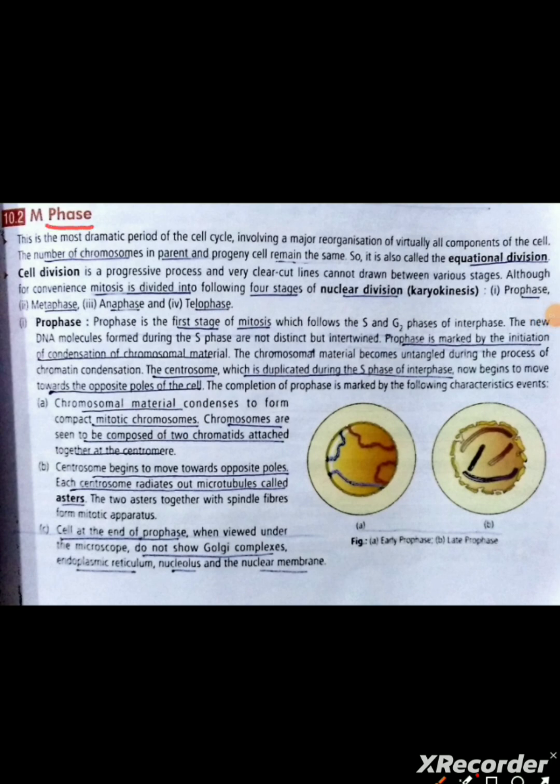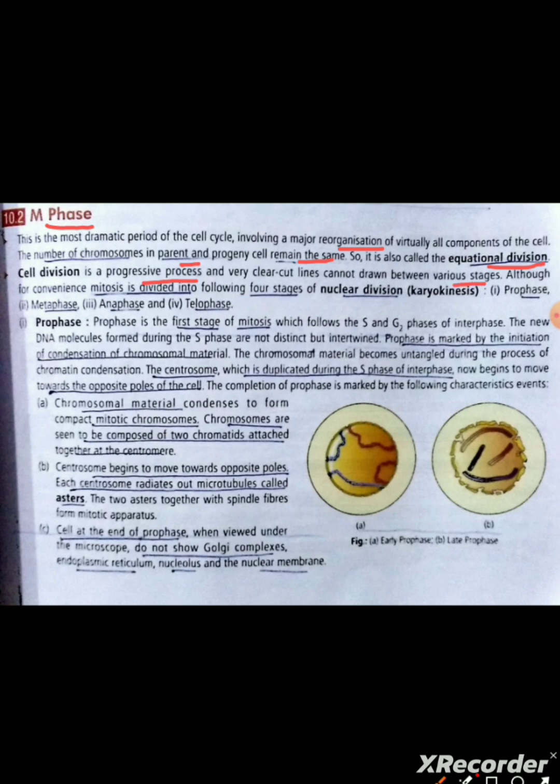This is the most dramatic period of the cell cycle, involving a major reorganization of virtually all components of the cell. The numbers of chromosomes in parent and progeny cell remain the same, so it is also called equational division. Cell division is a progressive process and very clear-cut lines cannot be drawn between various stages.